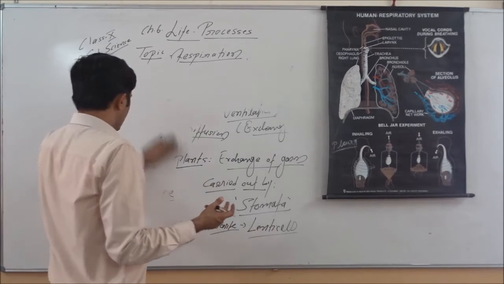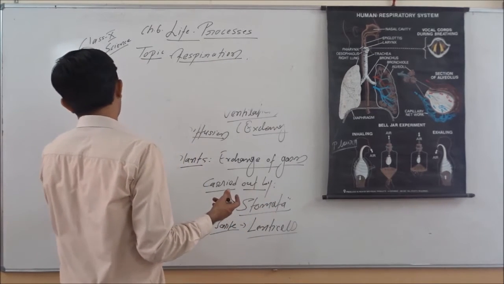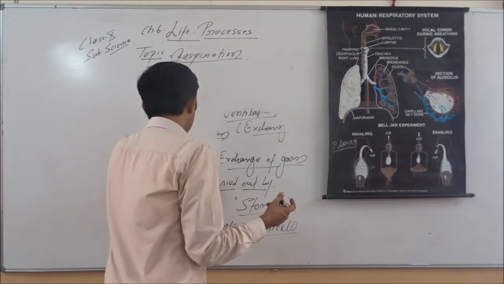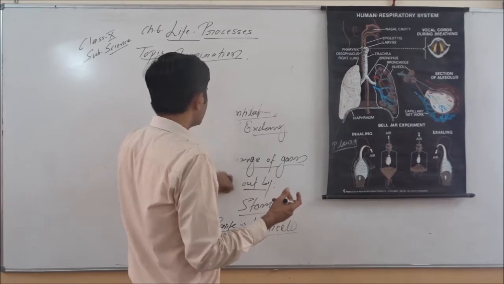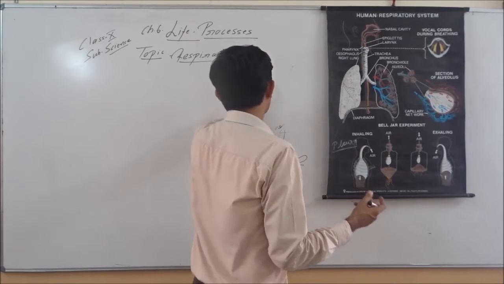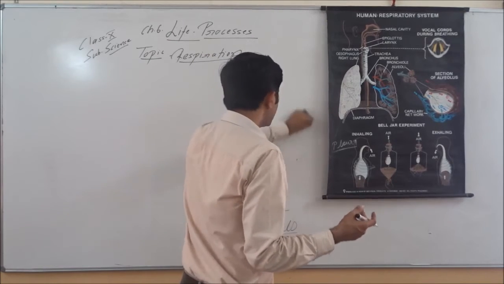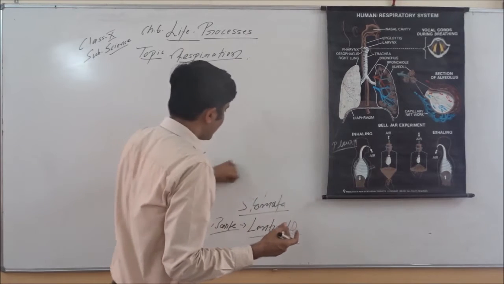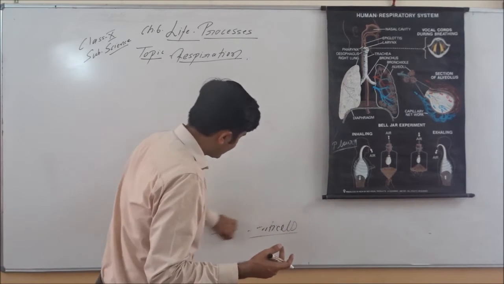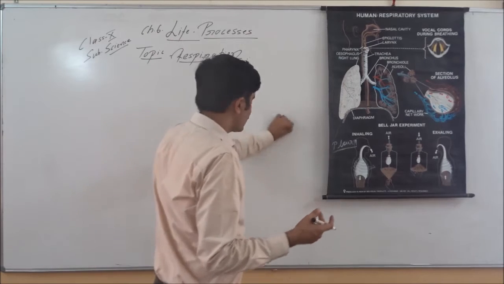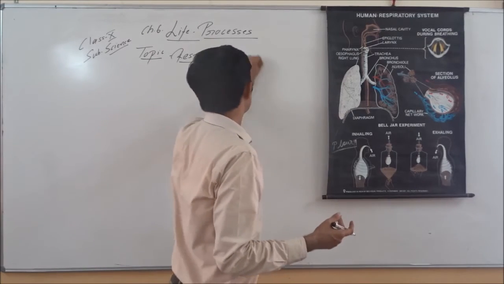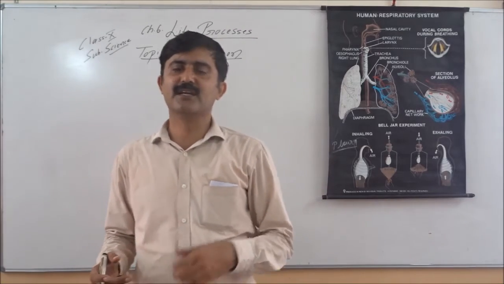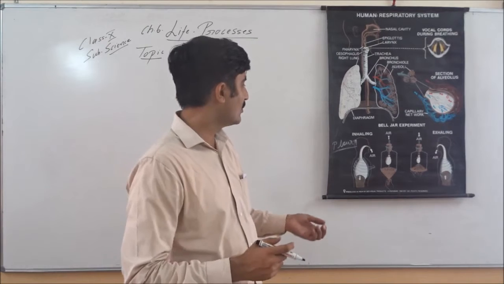Air enters inside our body from the atmosphere to the lungs. When atmospheric pressure is high relative to our lungs, then definitely air will diffuse into our lungs. When our lungs have higher pressure than the atmosphere, then air will move out. So please remember, two things are very important: the volume of the thoracic cavity, and second, the pressure.